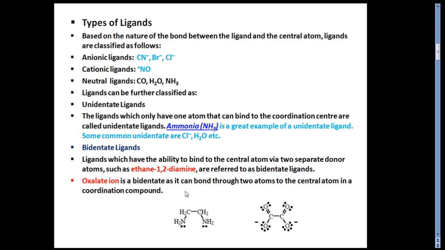Oxalate is also one of the examples which comes in these bidentate ligands. And here you can see this is ethane 1,2-diamine. So here two amine groups have lone pairs, and during complexation these two lone pairs are donated towards the metal. The same is the case in the oxalate ion also.